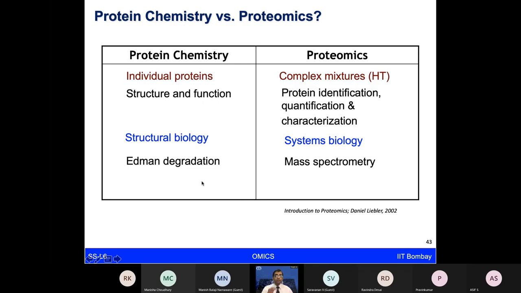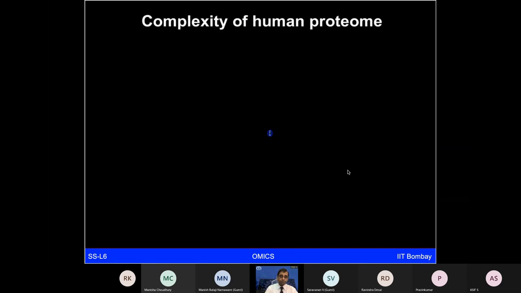Advanced sequencing was one of the key technologies which gave a lot of boost to the protein chemist, and of course, X-ray diffraction and other kinds of technologies. But now mass spectrometry has become one of the major workhorses in proteomics. Not to say there are not many other technologies, including microarrays and 2D gels, and many other techniques as well. But these give you a comparison of how the field has progressed from basic protein chemistry to proteomics.